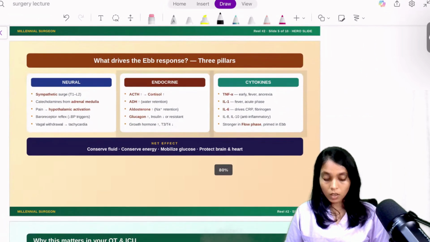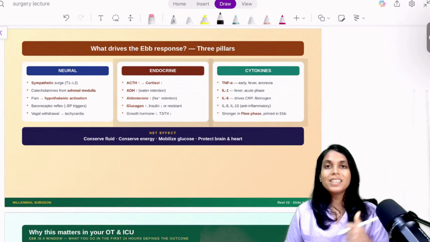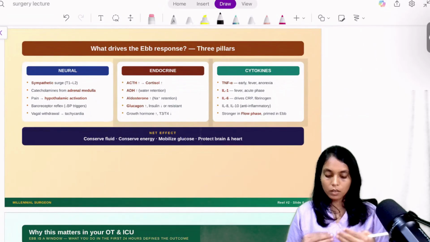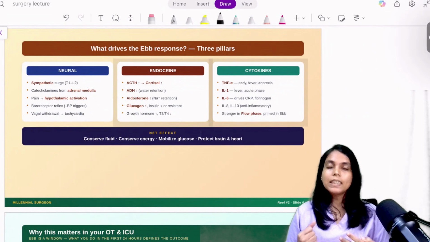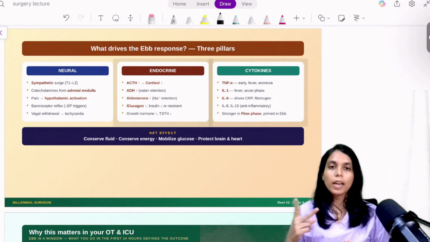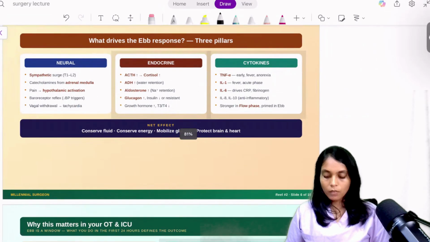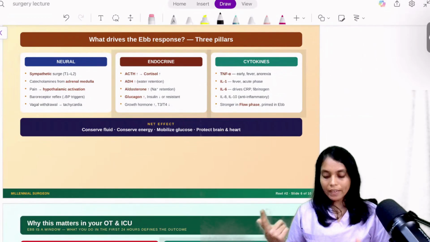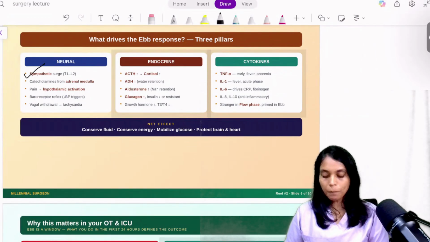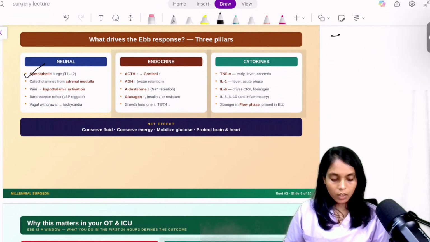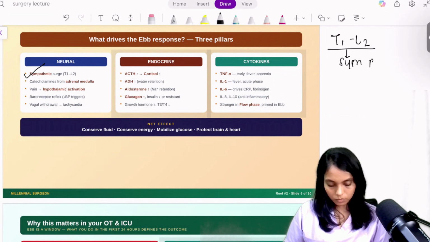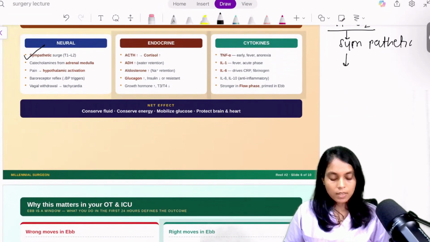There are three pillars on which this phase will respond, and these three pillars are neural, endocrine, and cytokine. What will happen at the neural level? There will be a sympathetic surge. After the sympathetic surge, from T1 to L2, sympathetic receptors will get stimulated, and they will cause stimulation of the hypothalamo-pituitary axis.